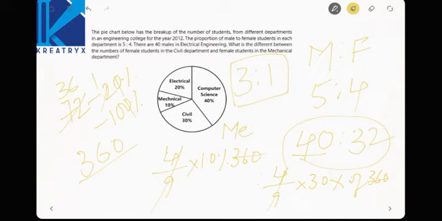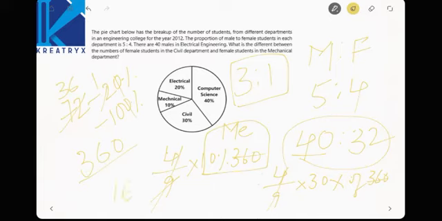Now see here, 36 students are there in the mechanical department and again females are 16.